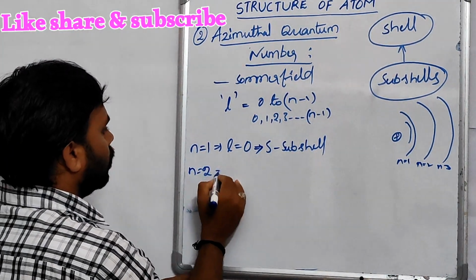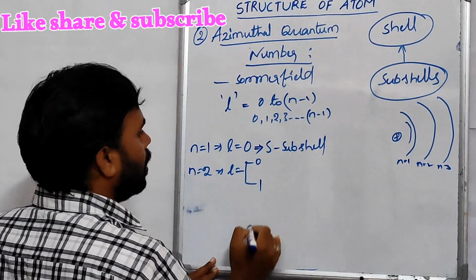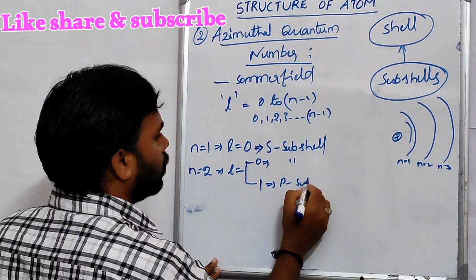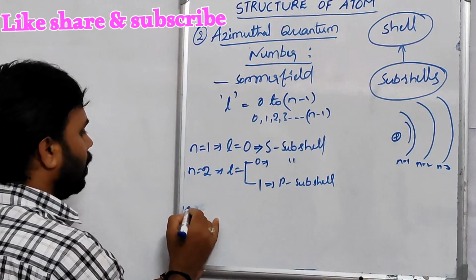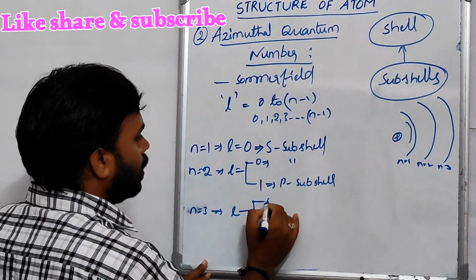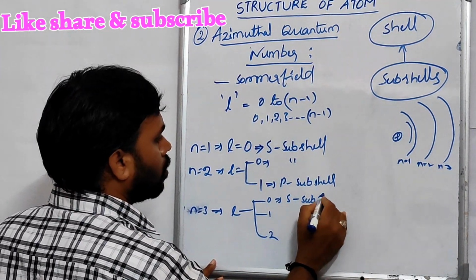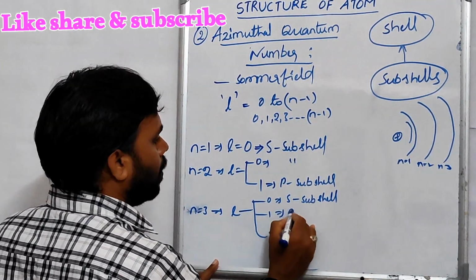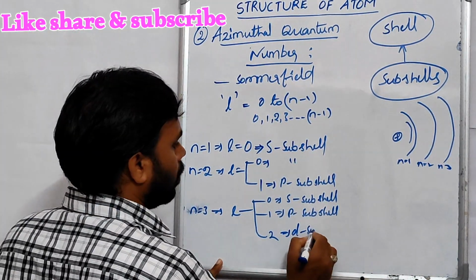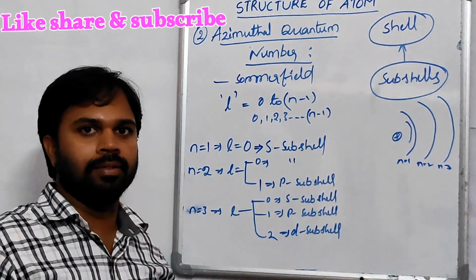Similarly, for n equal to 2, l has two values, one is 0 and another is 1. 0 represents the s subshell, 1 represents the p subshell. And for n equal to 3, l has three values: 0, 1, 2. 0 represents the s subshell, 1 represents the p subshell, 2 represents the d subshell. And 3 represents the f subshell.